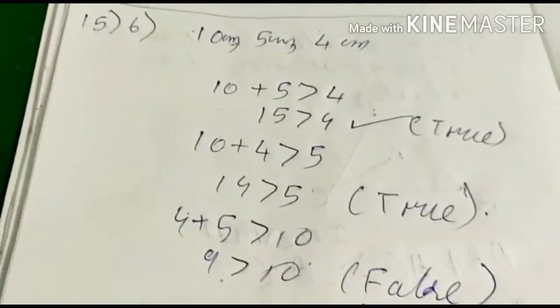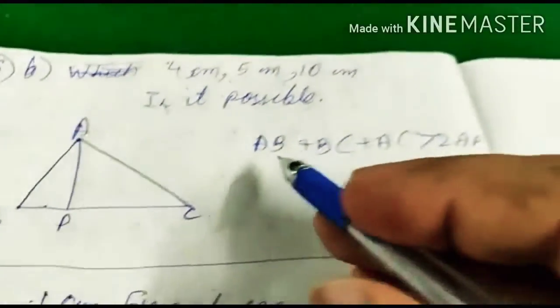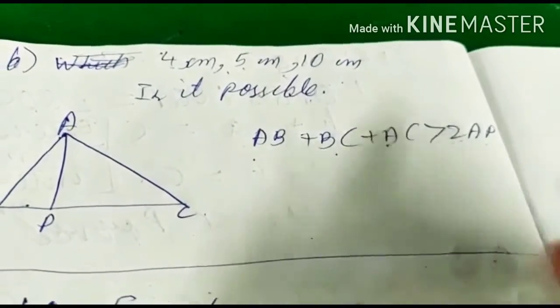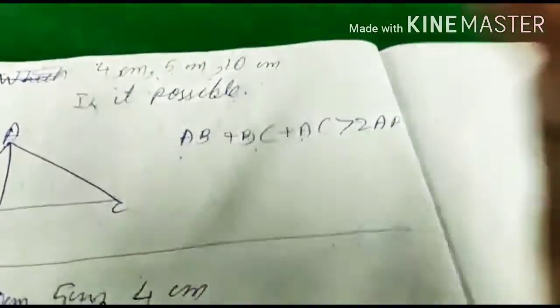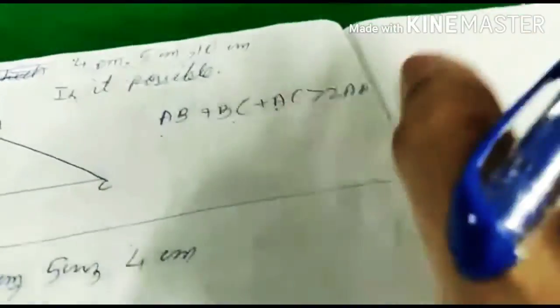So our next question here is the 16th question. In the 16th question, we need to prove that AB plus BC plus AC is greater than 2AP. So we need to take AP two times. For that, we need to take two triangles.